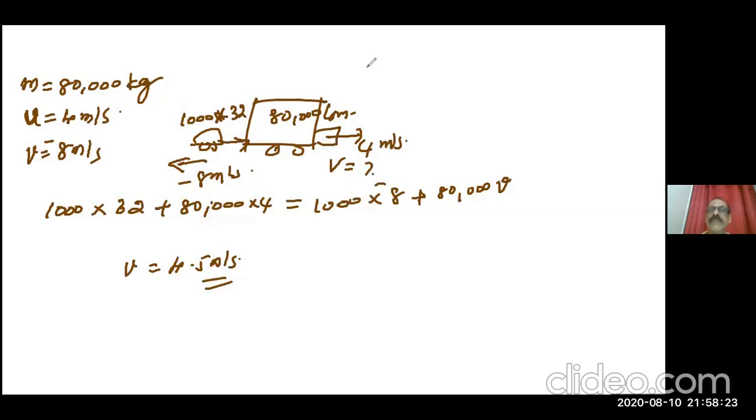Next question. A hunter has a machine gun that can fire 50-gram bullets with a velocity of 150 meters per second.